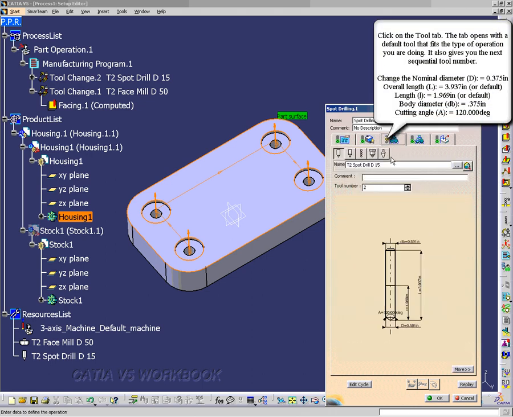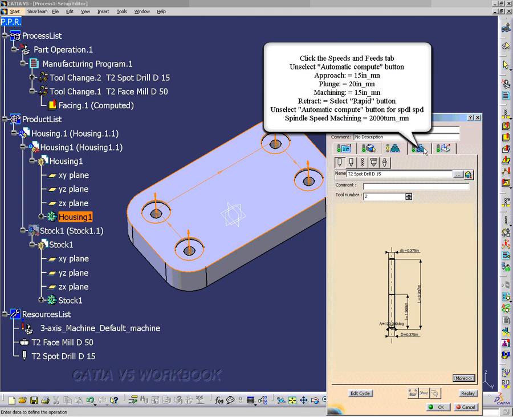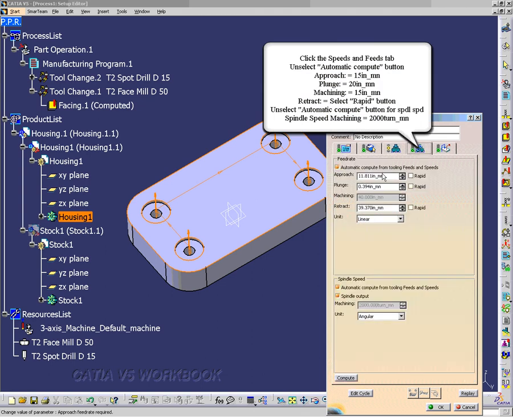Now I'll go to my tool setup, and I want the nominal diameter to be 0.375 inches. The overall length is a default. I want it to be 3.937 inches. The length 1.969 inches, and the body diameter I want to be 0.375 inches. And the cutting angle I want to be 120 degrees. I'll accept that, and we can go to our feed speed.